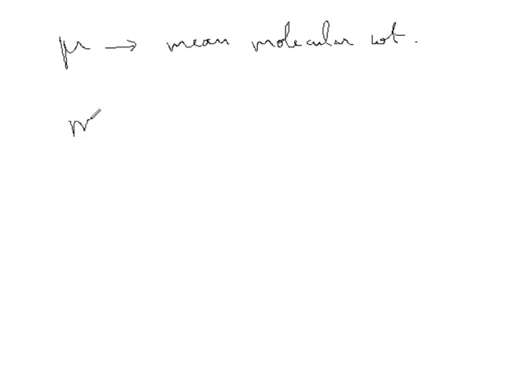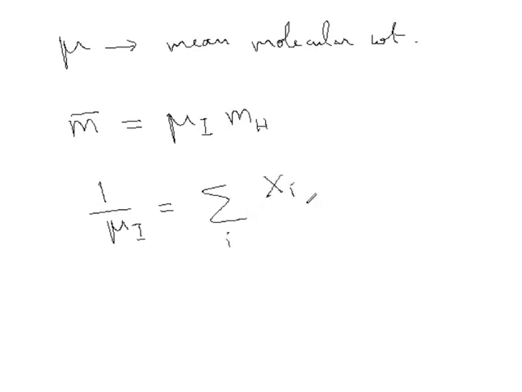We will have this thing. Right, and thus this is equation 12.